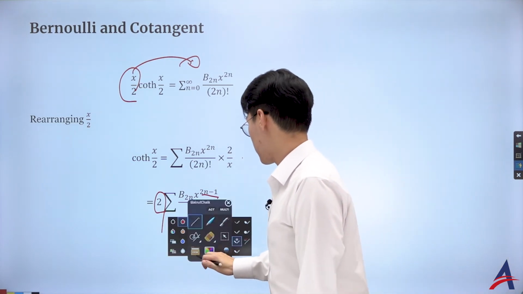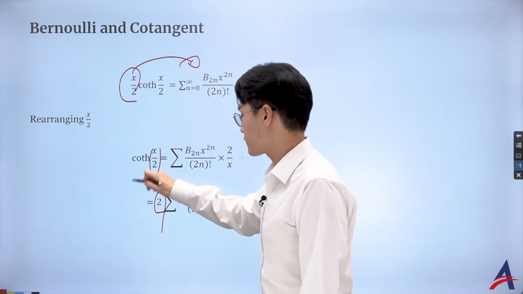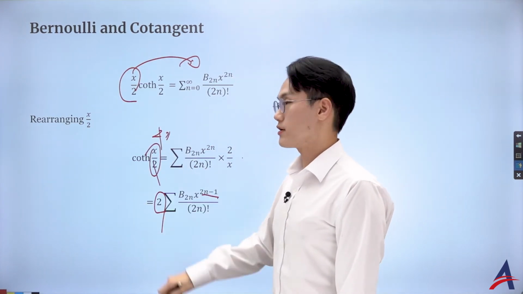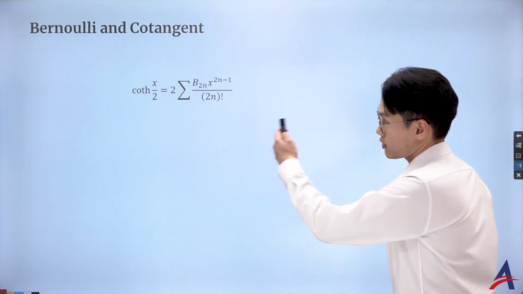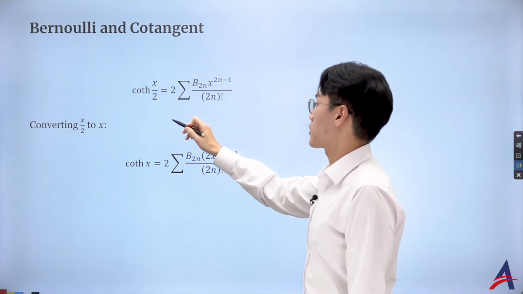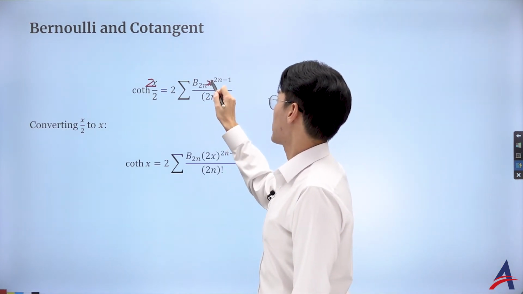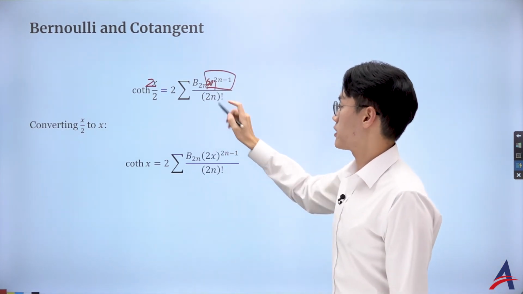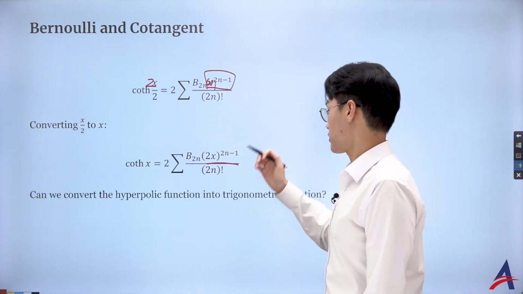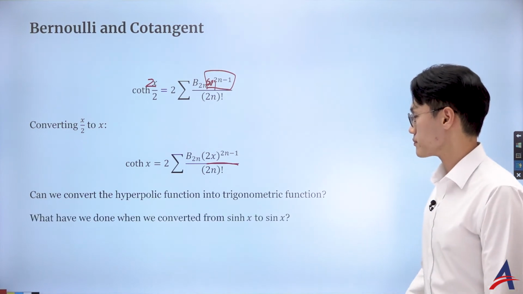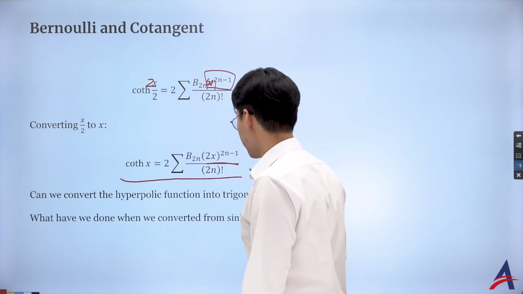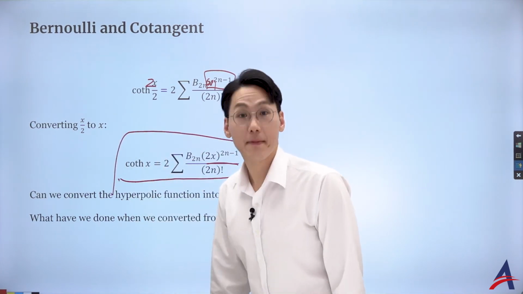And what I want to do is, instead of working with this fancy x over 2, if you replace x with 2x, it would cancel out, isn't it? So what I'd like to do is, in fact, compose with the 2x on the x, right? So that's what I'm doing. I'm composing the 2x on it. Okay, so by using the laws of exponents, I can actually expand them as 2 to the power of 2n minus 1, x to the power of 2n minus 1, right? And here's the thing. That's still a very fancy series for the hyperbolic cotangent.